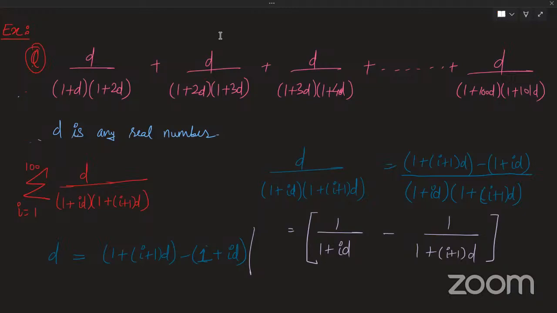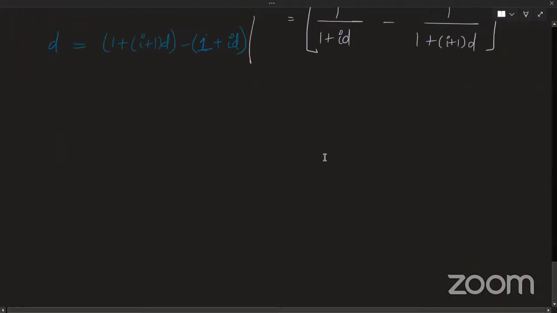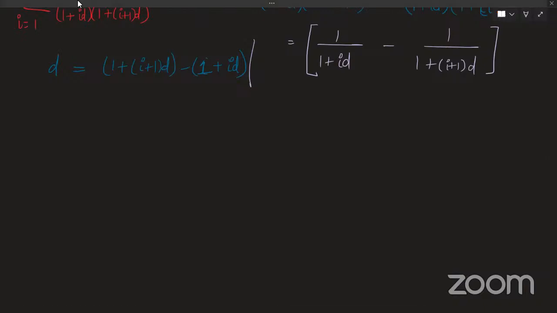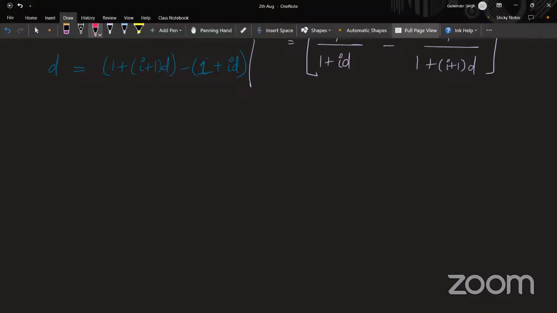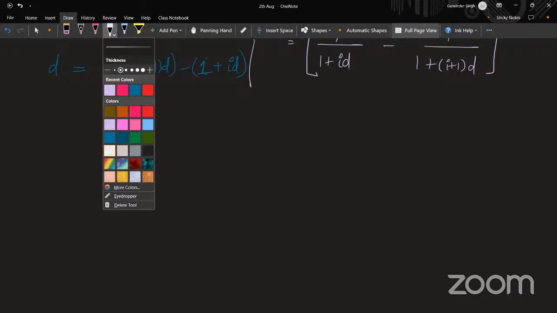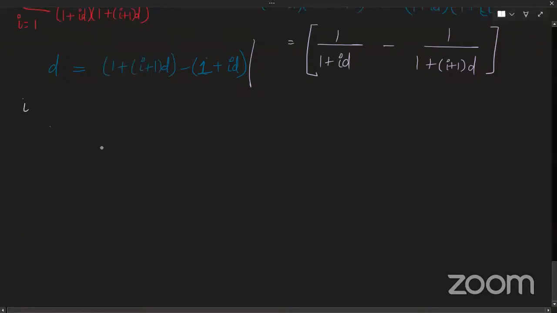Okay, great. So again, the same thing. What I will do, it is very easy, right? Now I'll just substitute values of i. So i as 1, then i as 2, i as 3, so on up to i as 100.